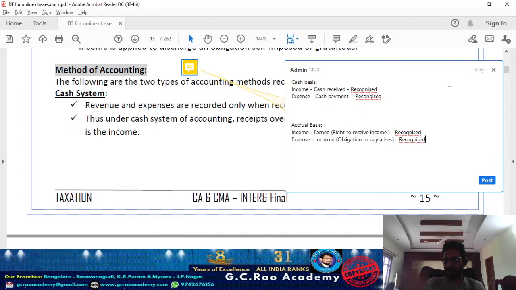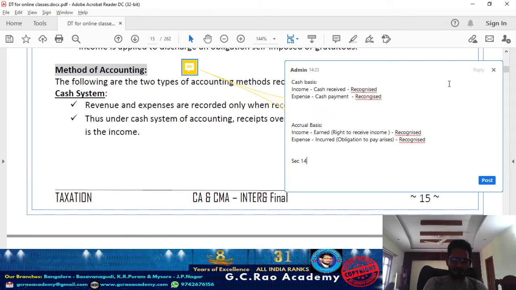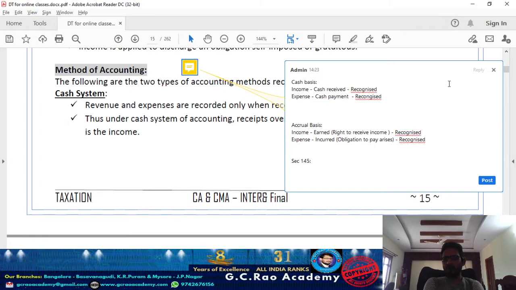Now try to understand. As per section 145, 145A and 145B, these are the section numbers which are relevant with respect to method of accounting. Section 145 is talking about which method is relevant for computing taxable income. So total how many heads are we talking about?